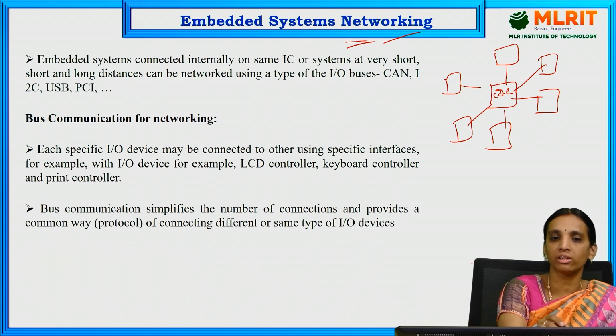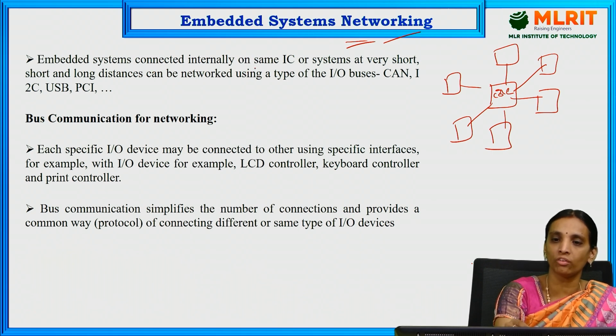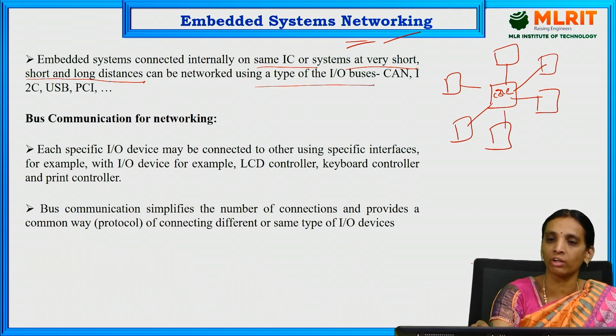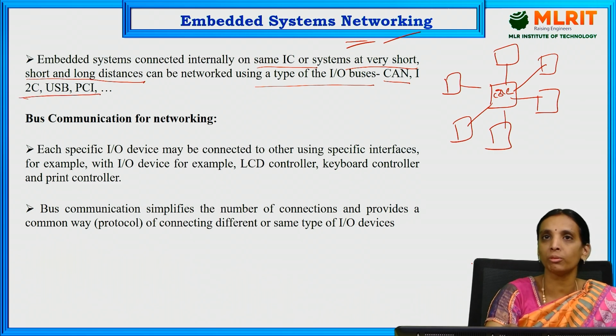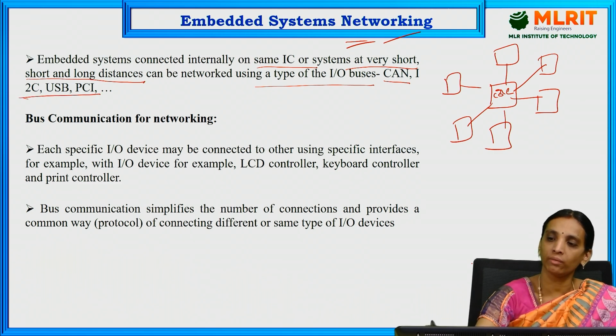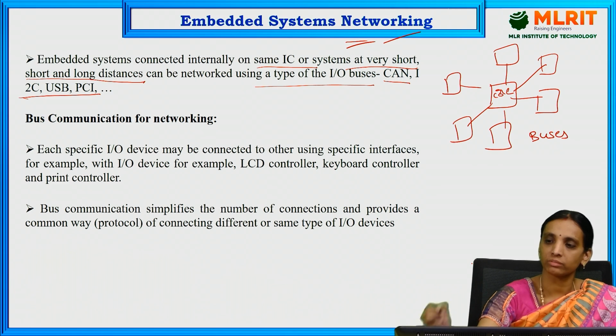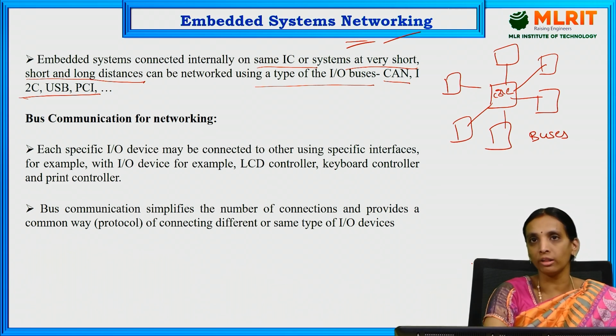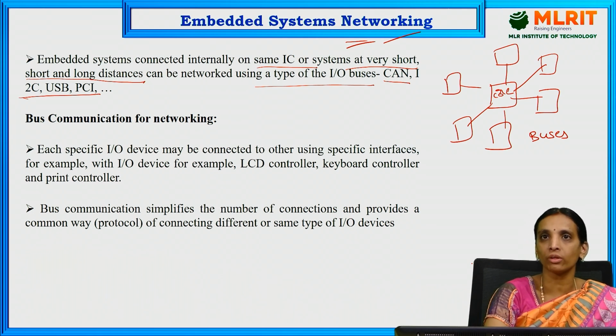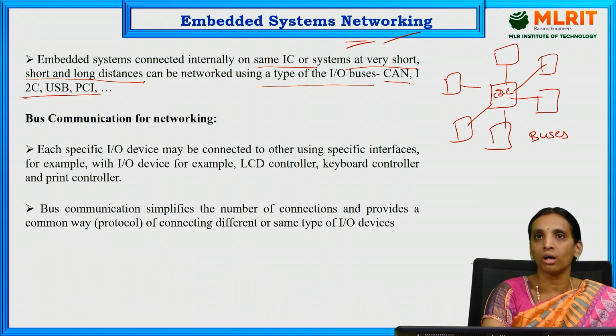Here the embedded systems are connected internally on the same IC, or systems at very short and long distances can be networked using a type of IO buses. Examples are CAN bus, I2C bus, USB bus, and PCI bus. We use buses for connecting all the components to the processor, from component to component, and from processor to all other IO devices used for our application.